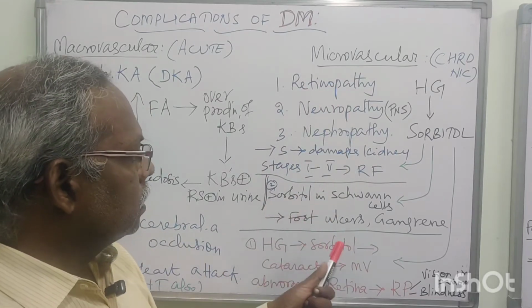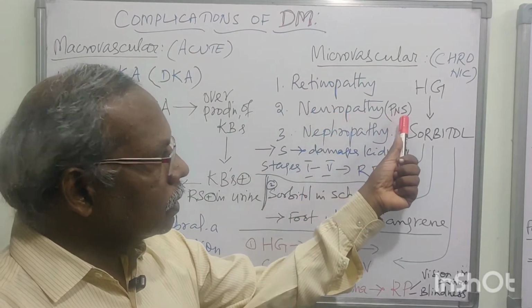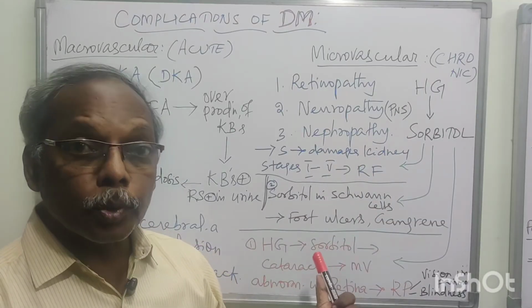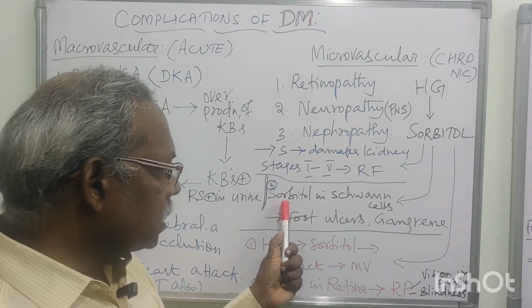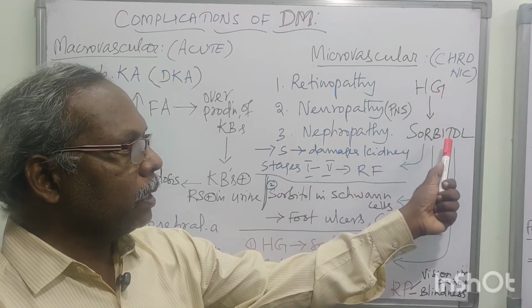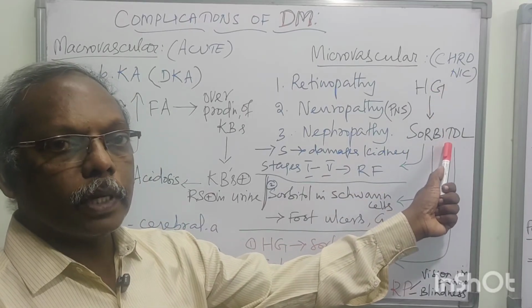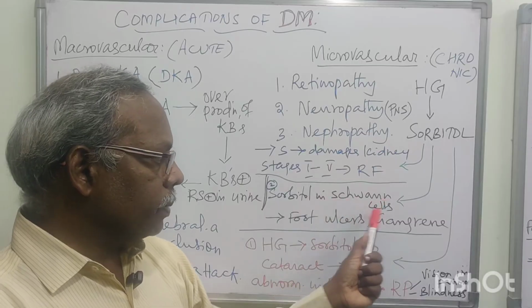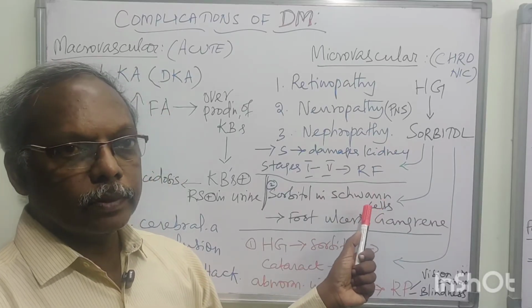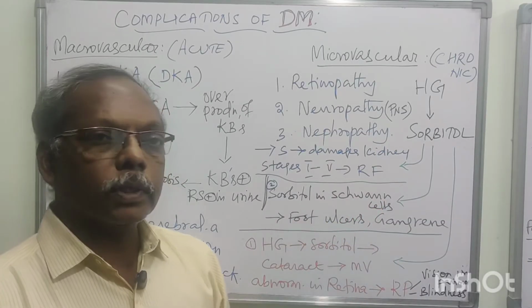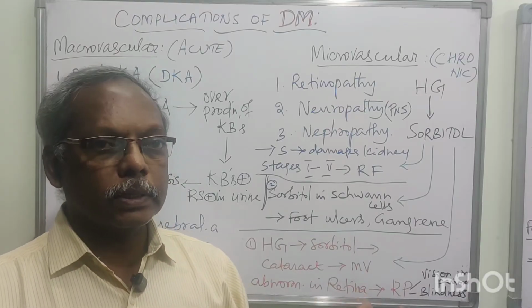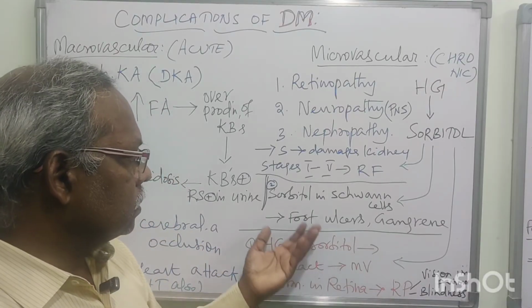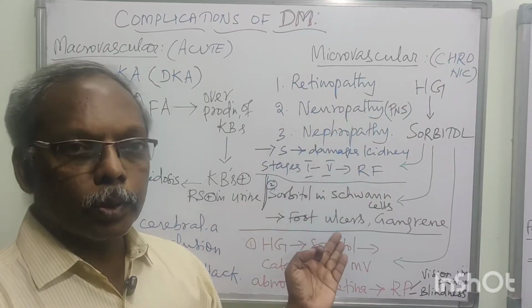Second one is the peripheral nervous system, that is peripheral neuropathy. Hyperglycemia leads to the accumulation of excess sorbitol. This sorbitol gets deposited in the Schwann cells of the nervous system. Then they will go for foot ulcers and gangrene. This is for peripheral neuropathy.